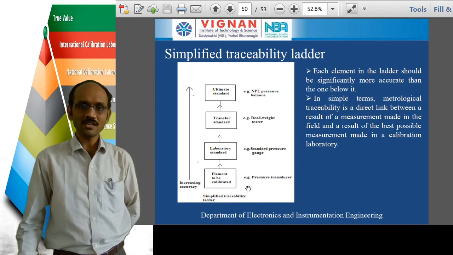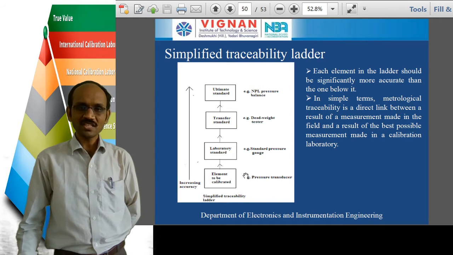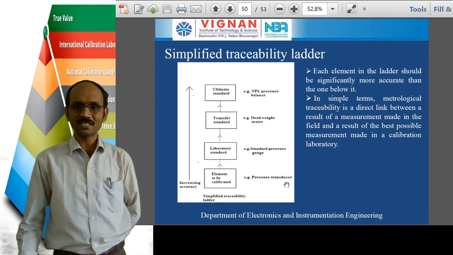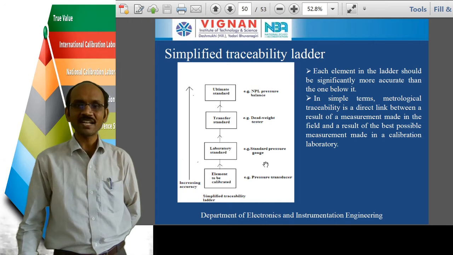In this case we are taking the pressure transducer as the element to be calibrated. This pressure transducer is used for measuring pressure, converting the pressure into some suitable electrical quantity. Here the pressure transducer is going to be compared with the result obtained from the laboratory standard.